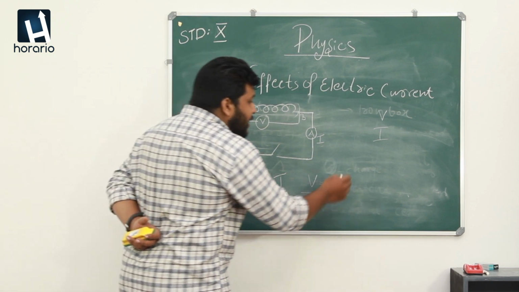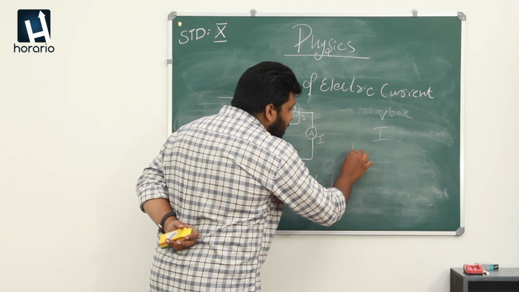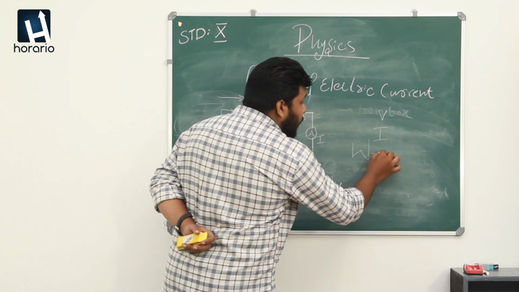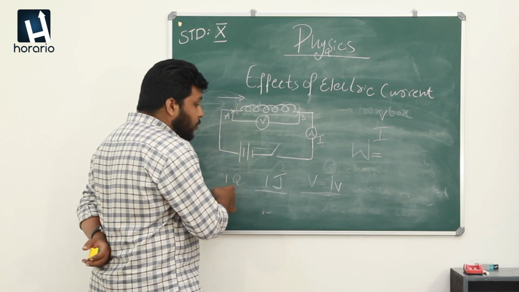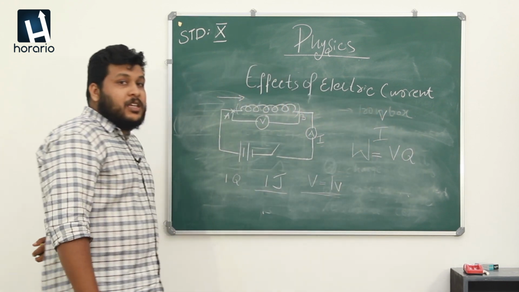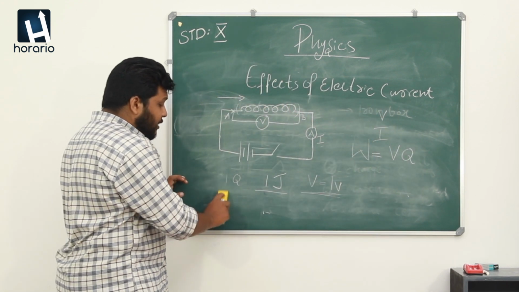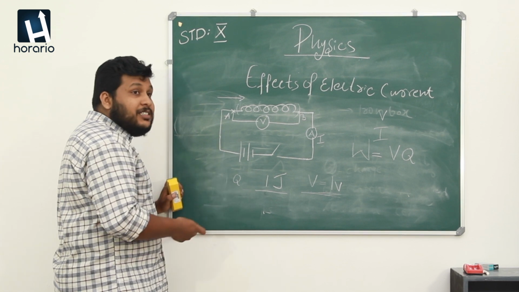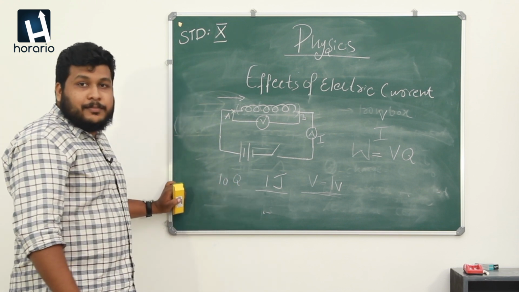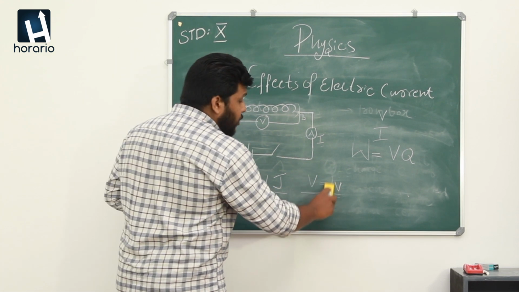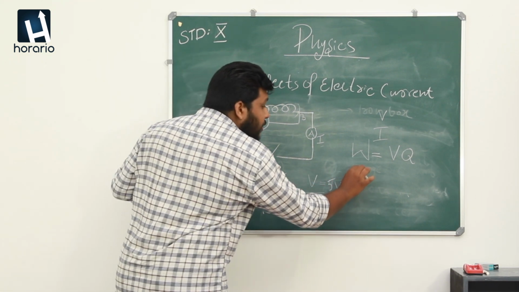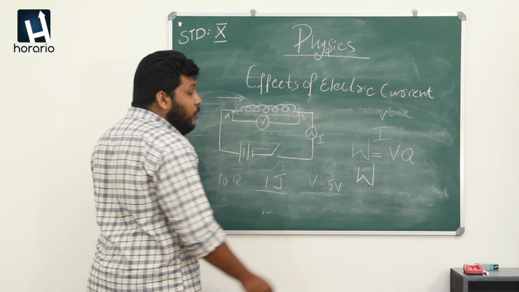So when we write this equation, we can write the work done W equal to 1 Q into 1 V, that means V into Q. What happens if the quantity of charge is changed? For example, I use 10 coulombs of charge and take a potential difference of 5 volts.